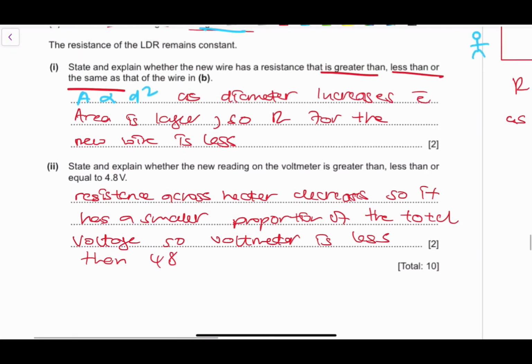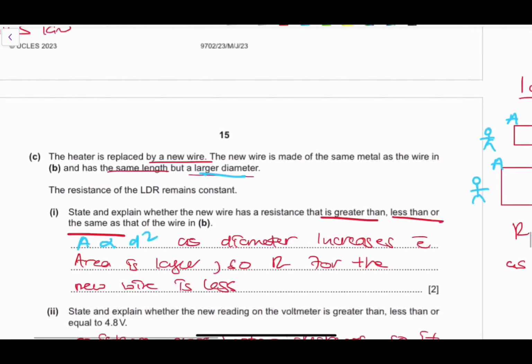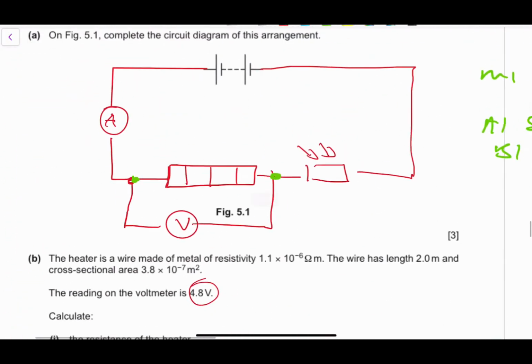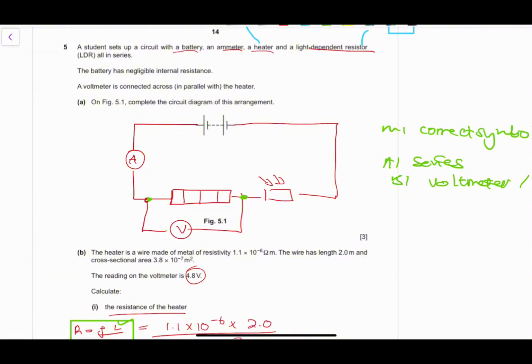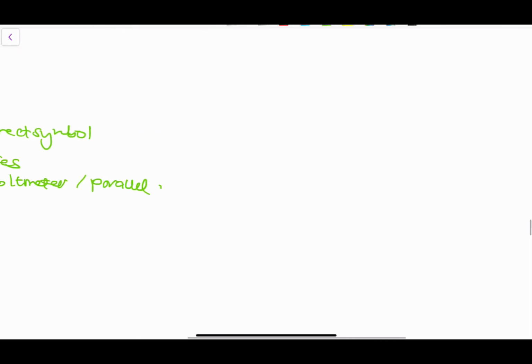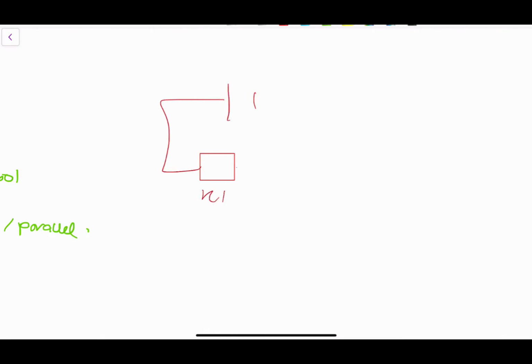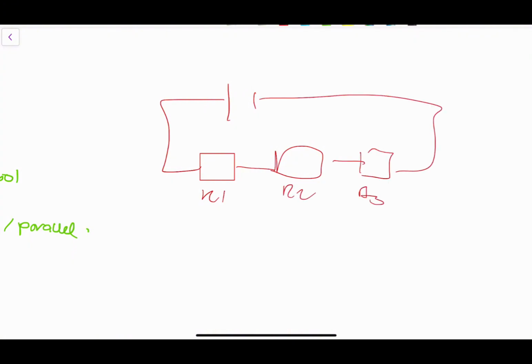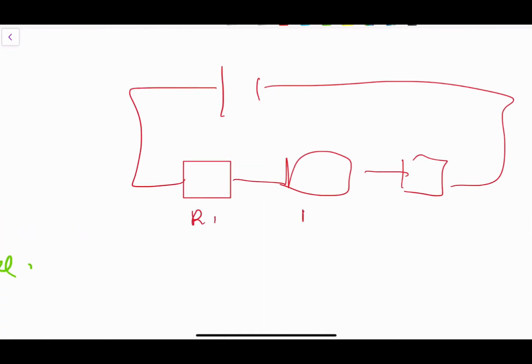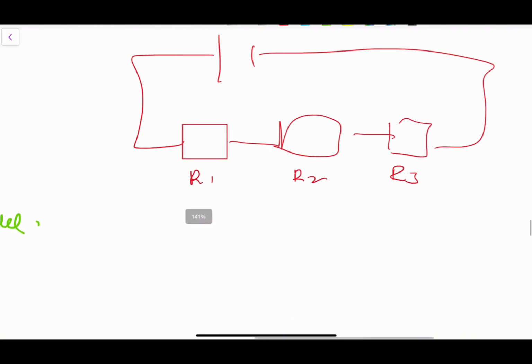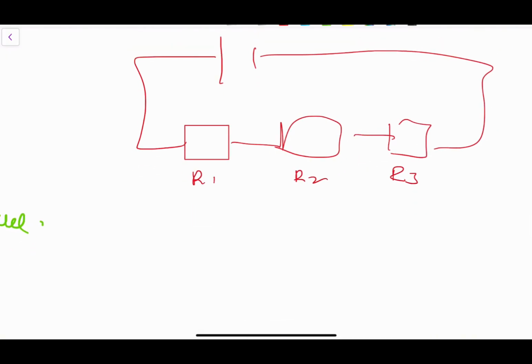What do I mean by this? Well, one of the interesting things about current is that whenever we have a circuit, resistance actually determines the voltage that is distributed. What do I mean by this? Well, electrons deposit energy when they move in a circuit, right? If I have a basic circuit like that, with resistor R1, resistor R2 and resistor R3, my circuit is going to deposit energy across R1, R2, and R3. But energy is distributed on the basis of the resistance itself.